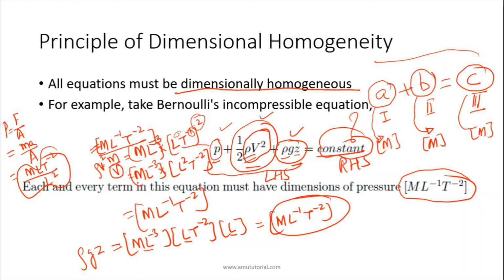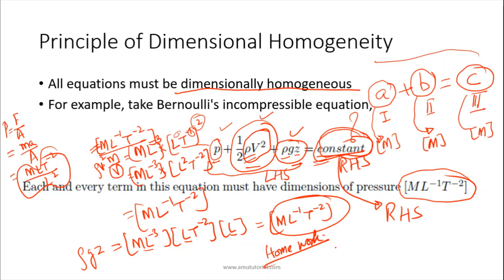But what about this constant? What is the dimension of this constant? You have to figure this out. What is the dimension of the right hand side in the Bernoulli equation? This is your homework. Do this homework and answer me in the comment box, or you can post your homework on my website.